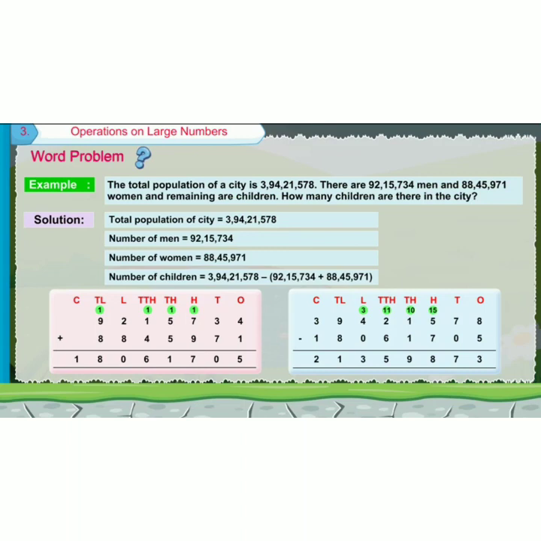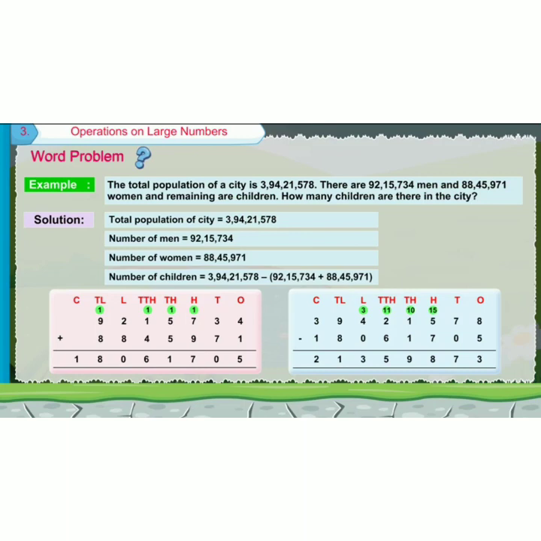Next, the total population of a city is 3,94,21,578. There are 92,15,734 men, 88,45,971 women, and the remaining are children. How many children are there in the city? The total population of the city is 3,94,21,578. The number of men is given, the number of women is given. We have to find out the number of children.